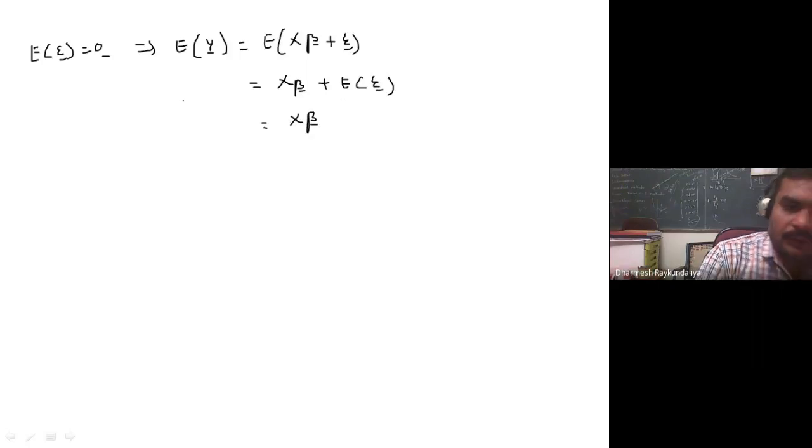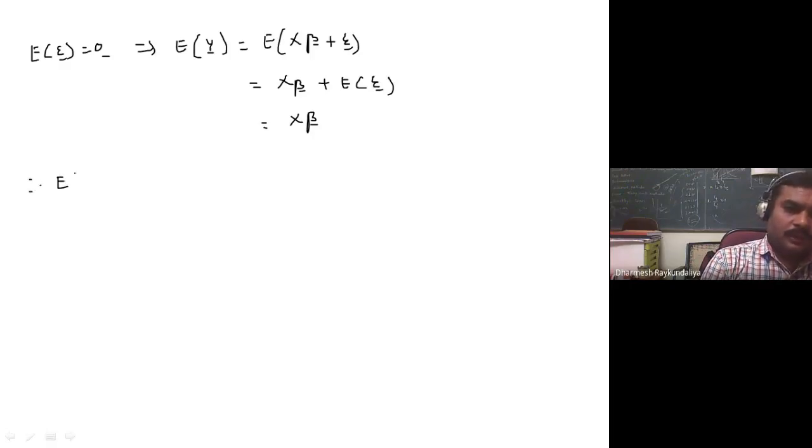Okay, so now we wish to find its mean. We know that expectation of epsilon is equal to 0, which implies expectation of y is expectation of X beta plus epsilon. X beta is a constant, so it is X beta, because expectation of epsilon is 0.